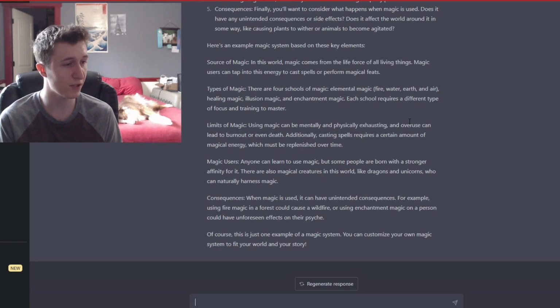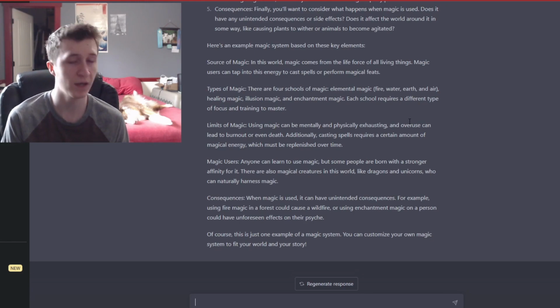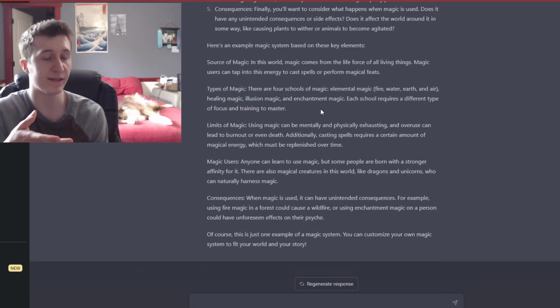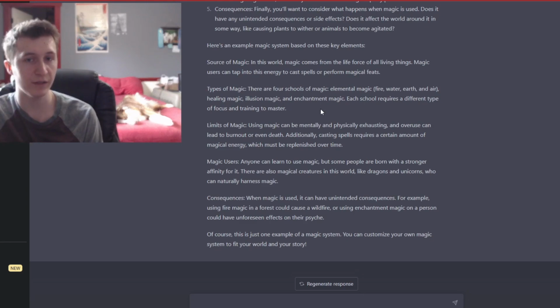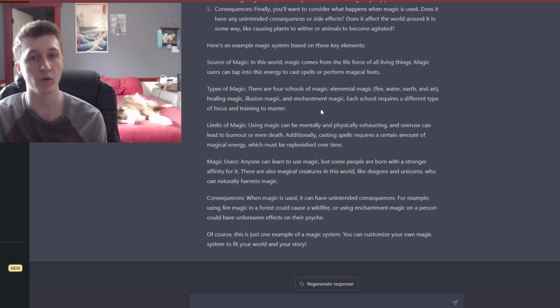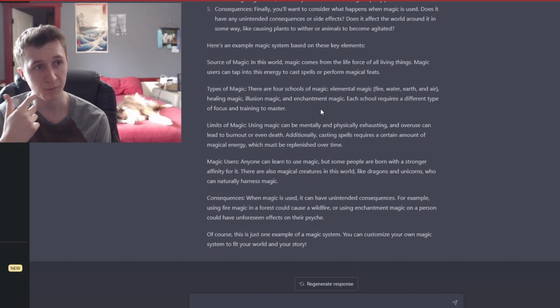Of course, this is just one example of a magic system. You can customize your own magic system to fit your world and story. So, overall, this right here is where it gives us the actual idea for a magic system. Not a very crazy or complex magic system. If anything, I would say it's one of the most common magic systems that people create.